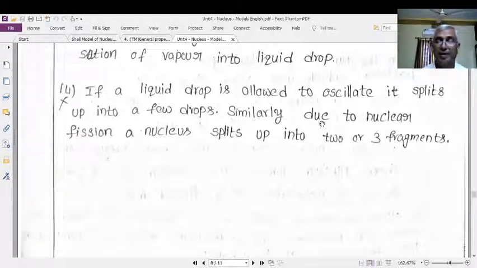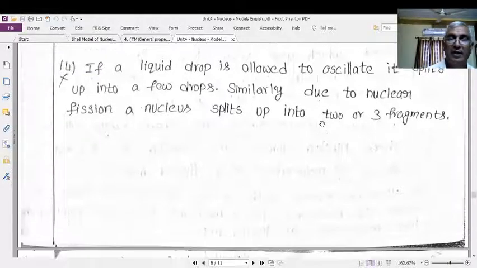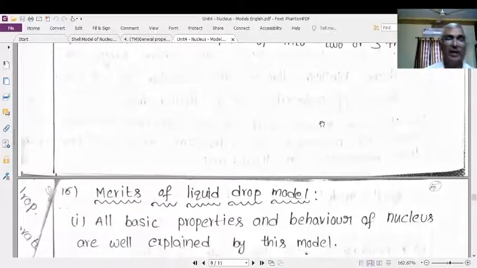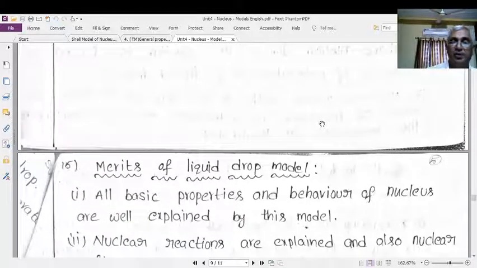It explained all the basic behavior or properties of the nucleus excellently, as I discussed just now: its structure, the interaction between the nucleons, binding energy, density, formation of the compound nucleus, the nuclear fission reaction, and internal energy. All these properties are identical to those of the liquid drop. That's why it is known as the liquid drop model.